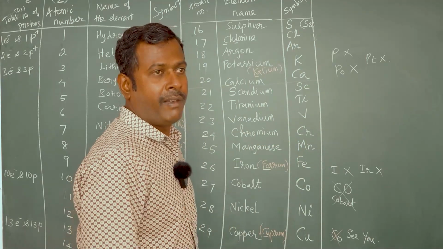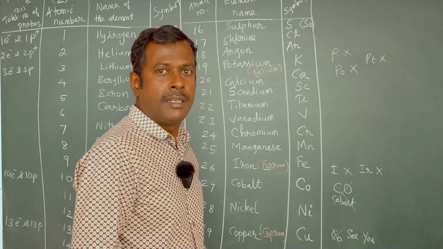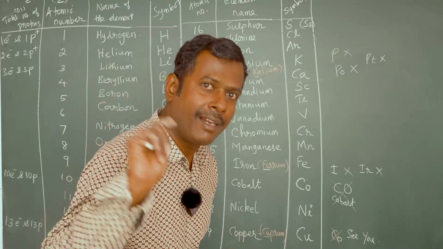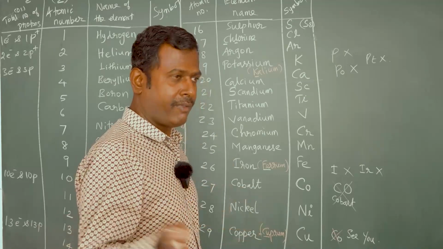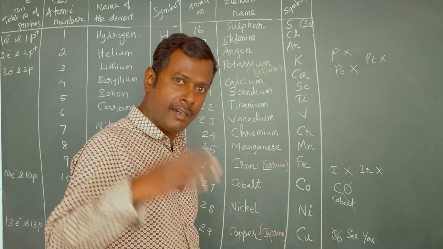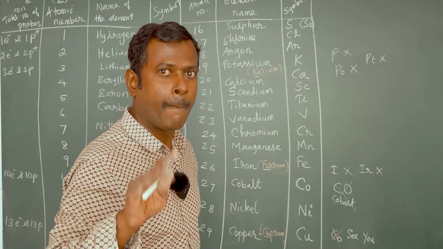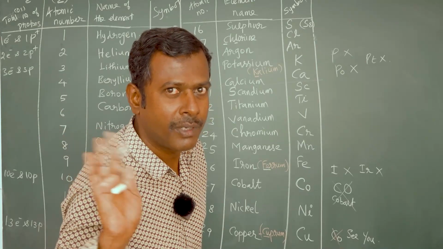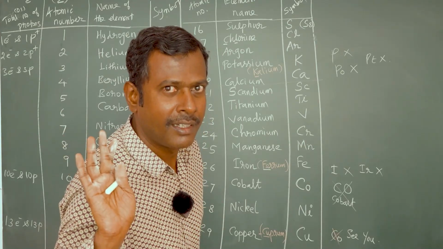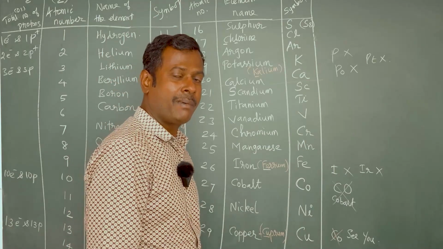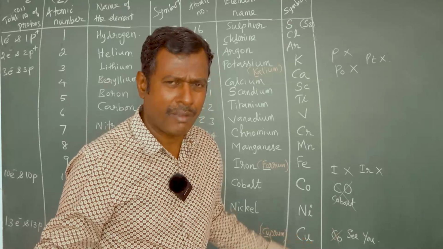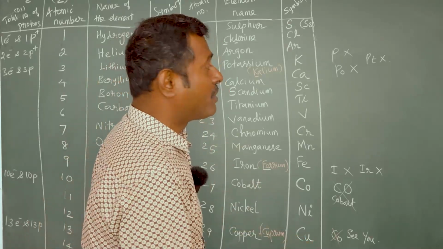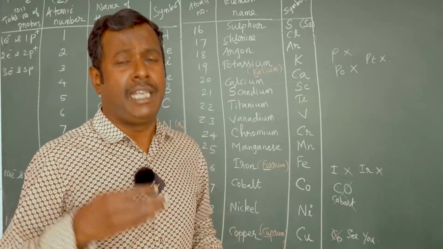Okay. So while we want to leave from a place, what do we say? "See you, bye bye," like that we are saying. So hereafter, while you are leaving from your friends in the evening or at school leaving time, you can say, what? Not "see you." You should say "Copper, bye bye." Why copper? See you means copper, no? That's why.